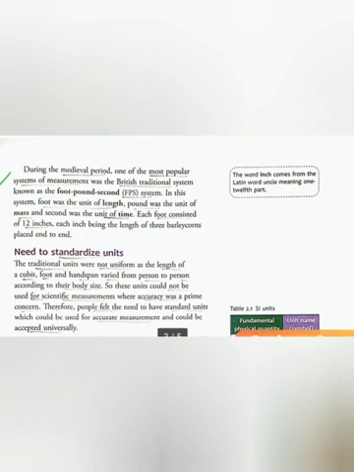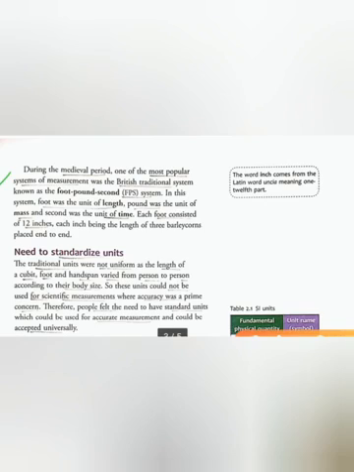But these traditional units could not be considered standard units because they were not uniform. Not uniform means they were not the same, as the length of a cubit, foot, and handspan may vary from person to person according to body size. Every person has a different body size, so the size of the handspan and the foot can also be different.